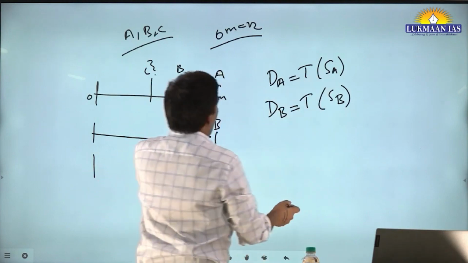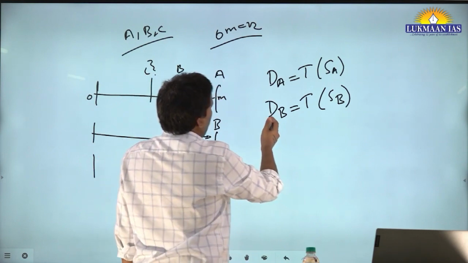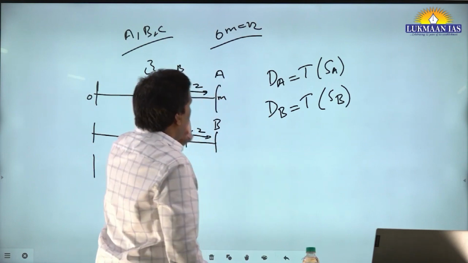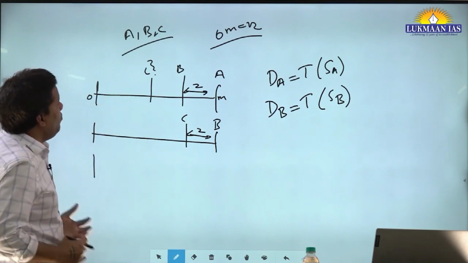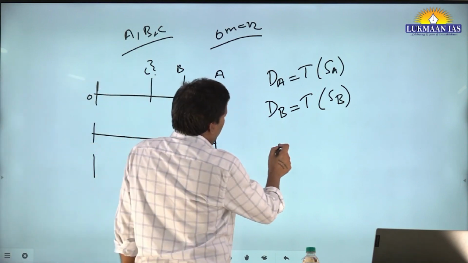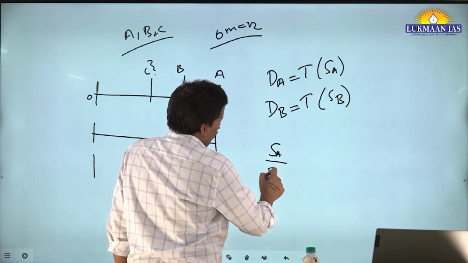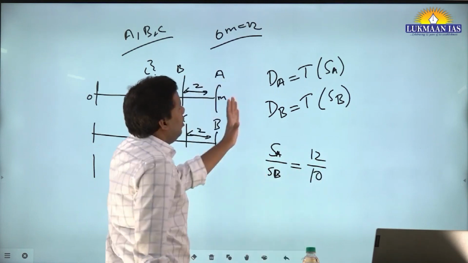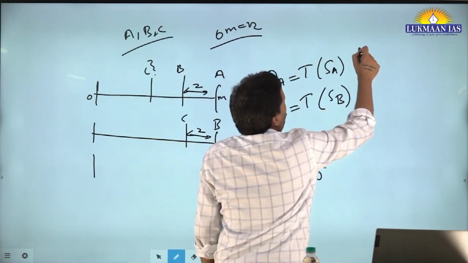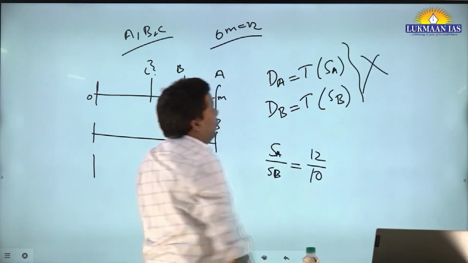So speed of A upon speed of B is equal to distance of A upon distance of B. Generally you start thinking this way, but in examination with practice you have to write directly: this is equal to 12 upon 10. You don't have to write all this in examination. That will save your time.